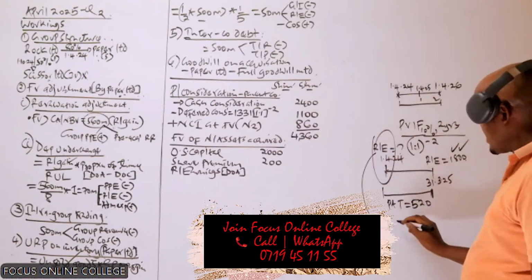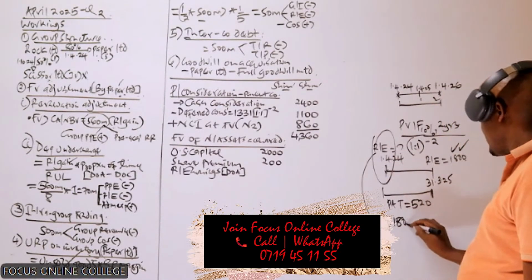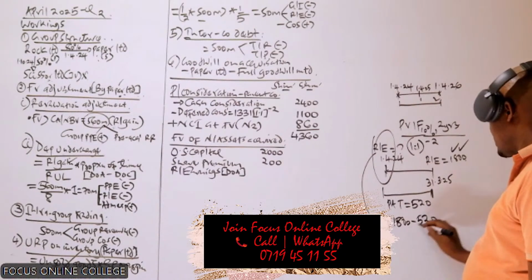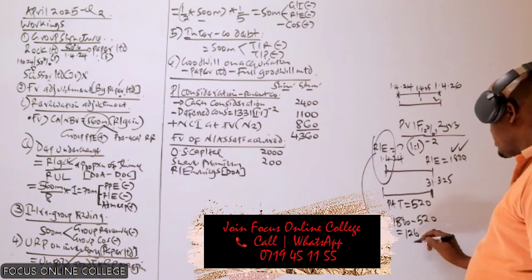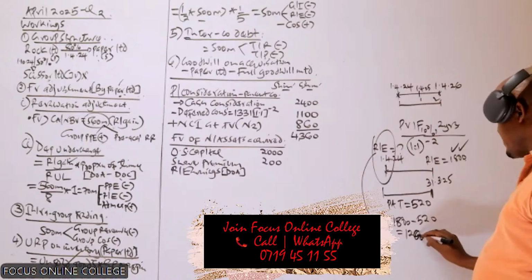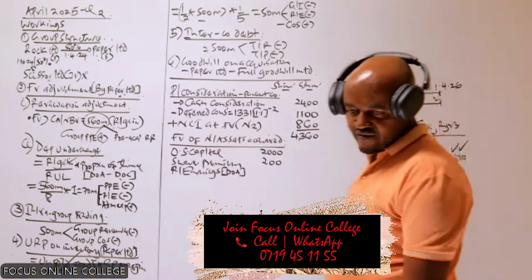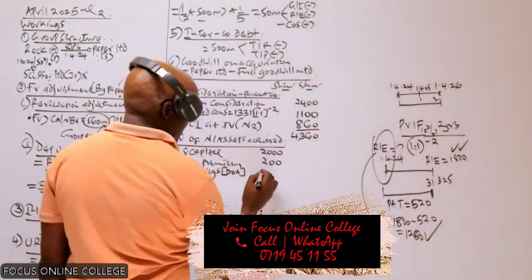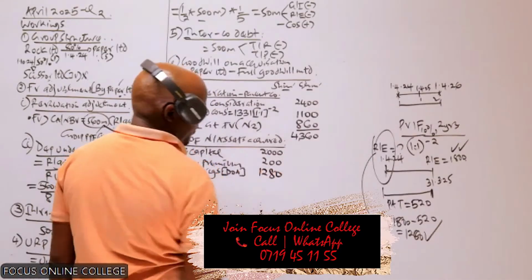Therefore, the retained earnings at the start will be 1800 minus 520, which gives us 1280. So 1280 is basically the retained earnings on the date of acquisition.